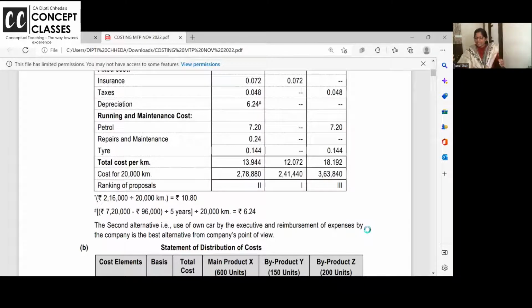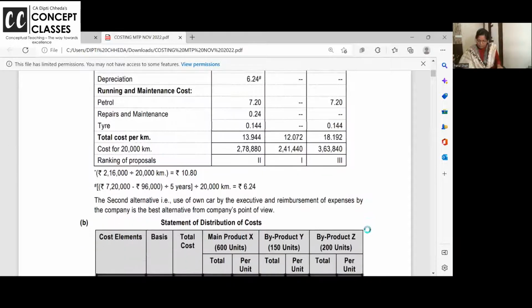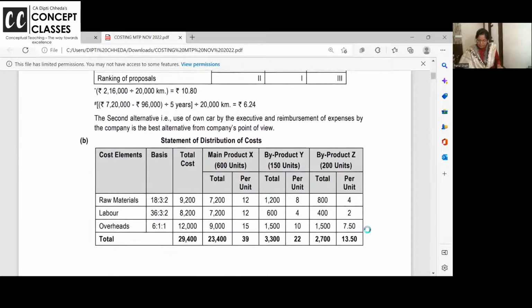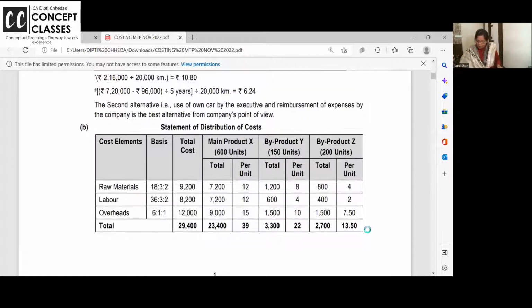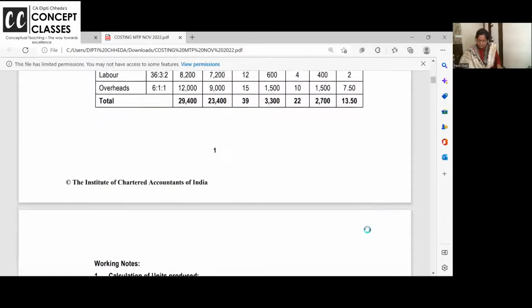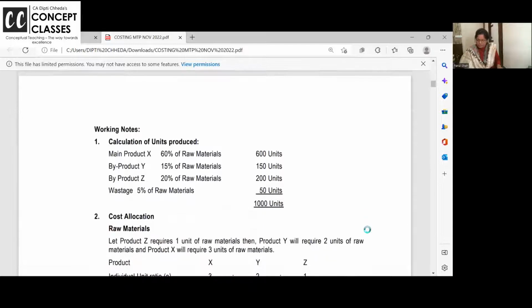Okay. So this problem is easy and clear to all of you. Right. Chalo. Now, the joint product and byproduct question. It is so nice to do these questions, but while you do, remember for joint product, the main product is absorbing 60% of the raw material cost. Byproduct, why?